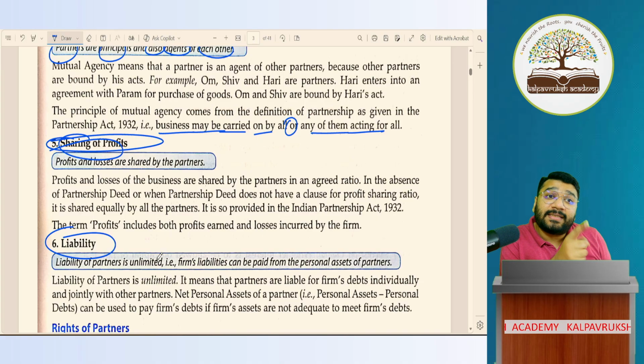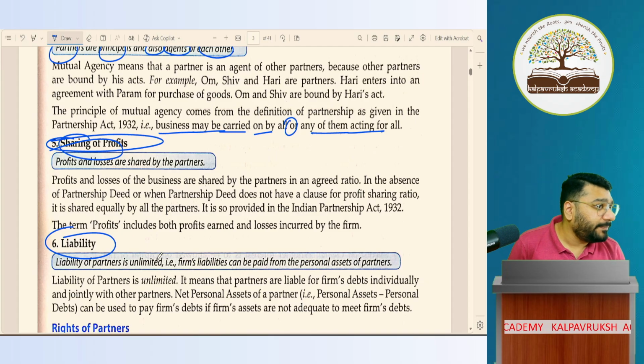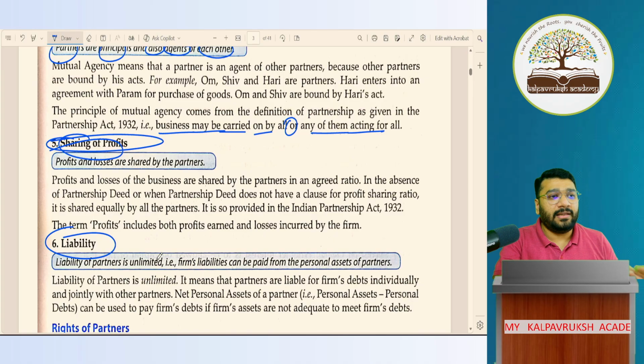Personal asset means gross asset or net asset? Net asset. Net asset means what? Personal asset minus personal debt. If I subtract it, I'll get net assets. Got it? Not got it? About this, we'll discuss in depth in the dissolution topic. Easy? Chalo. This was the recap till the last class.